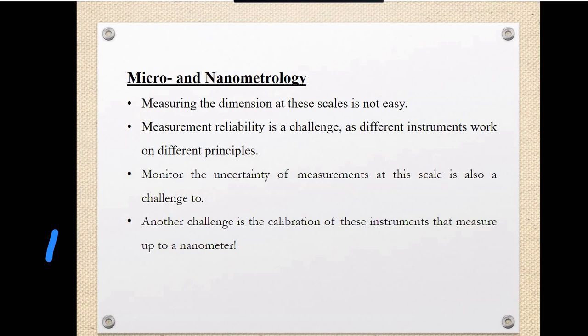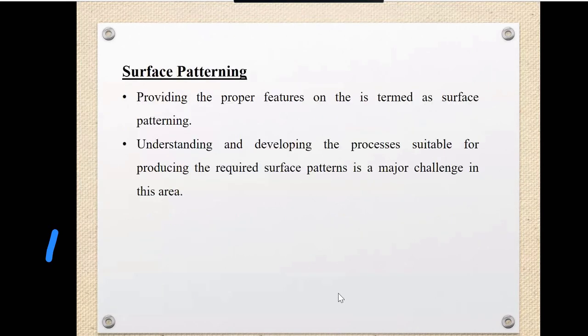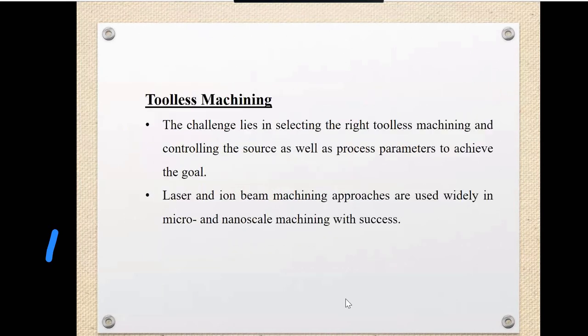Sometimes we need to measure the dimensions of complex 3D shapes, and that is done by the use of micro coordinate measuring machines. And here we need probing systems, which are not easy to implement directly on 3D shapes. So these are the types of challenges we have at the micro and nano level.